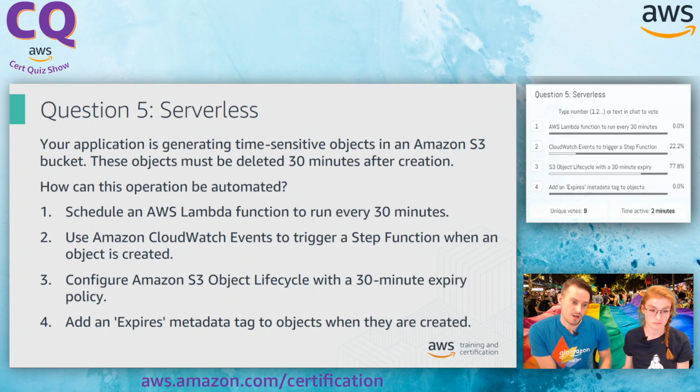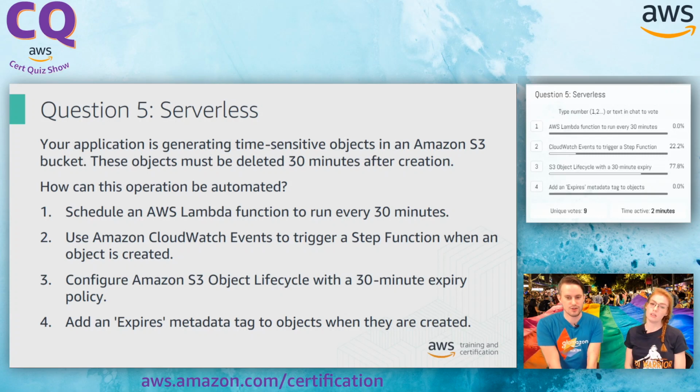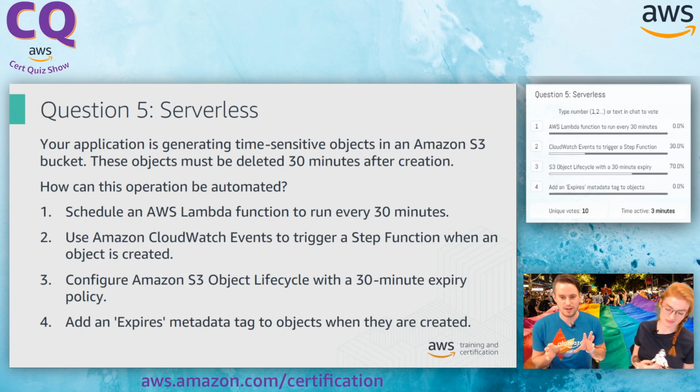So we are configuring our Amazon S3 object lifecycle with a 30-minute expiration policy. I think this might be a little bit tricky. I think so too. I don't think Amazon S3 object lifecycle is looking at that granular of a time. I couldn't tell you off the top of my head what the minimum period is, but I believe it would be in days. Daily, yeah.